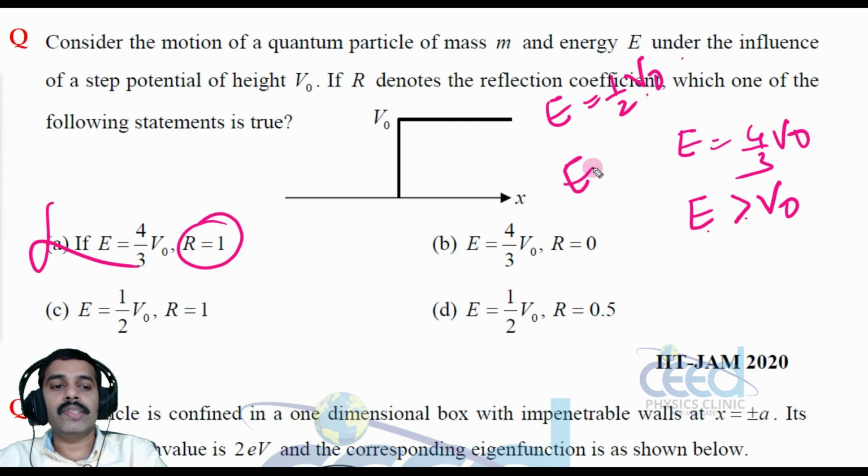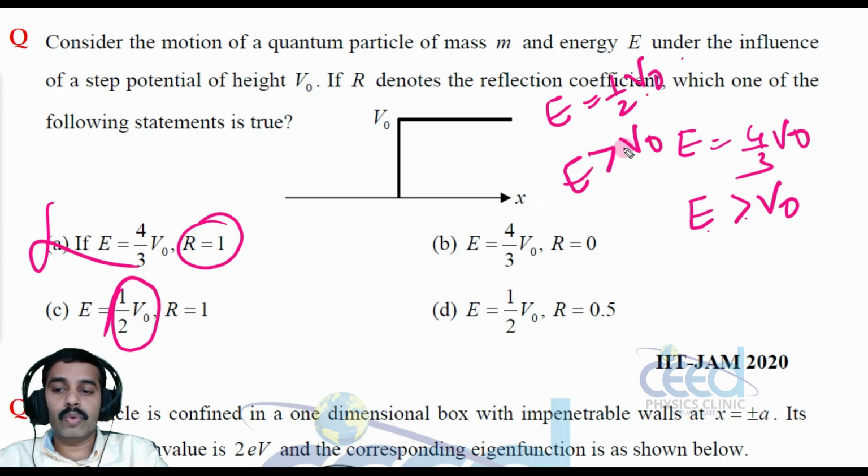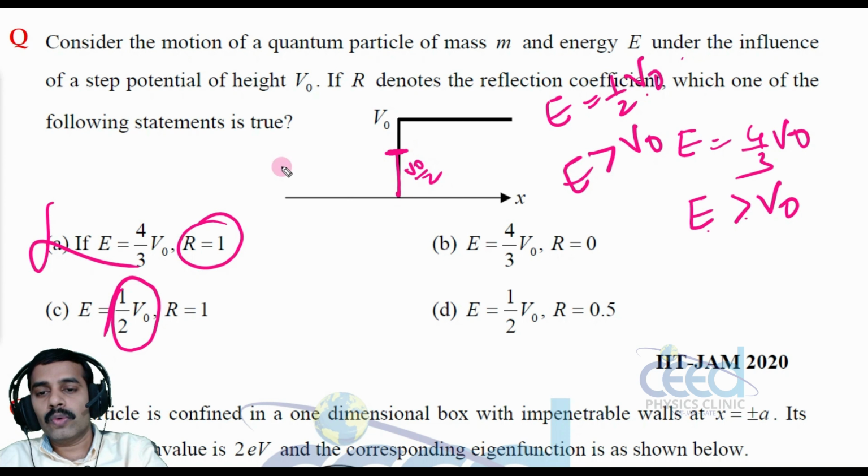E greater than V0 condition, right? But E is greater than V0 that we have analyzed. But here, some only with energy that is very greater because half width only. Suppose this is the width. Okay, it has the width of V0 by 2 only. So energy is very high, right?